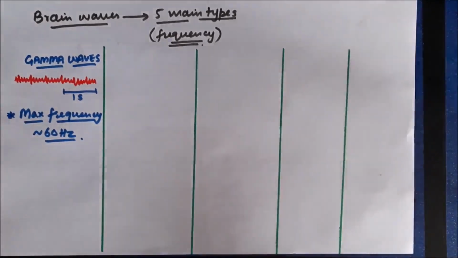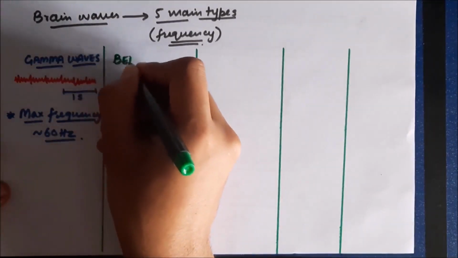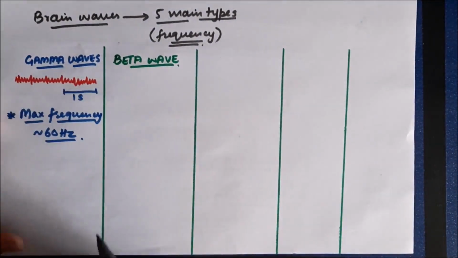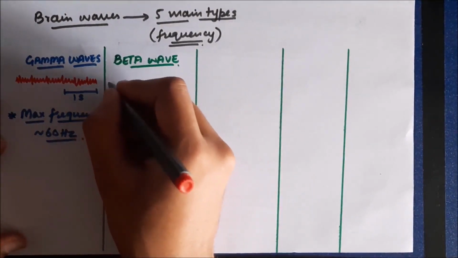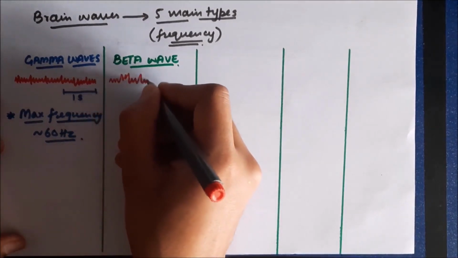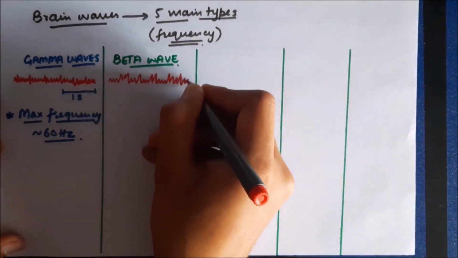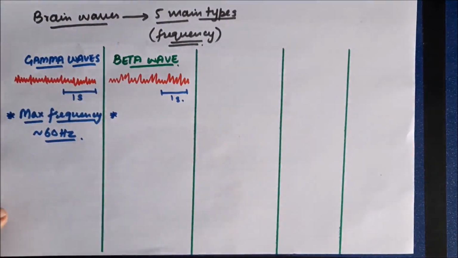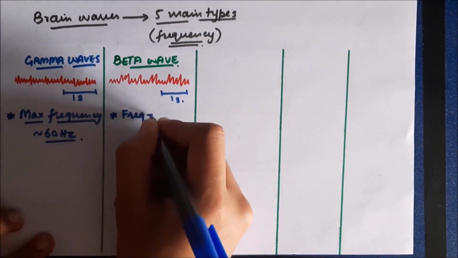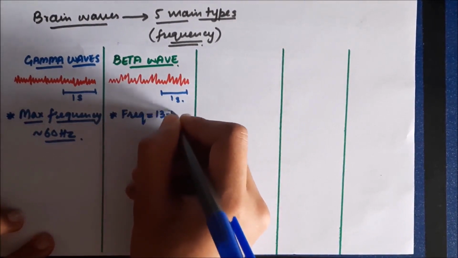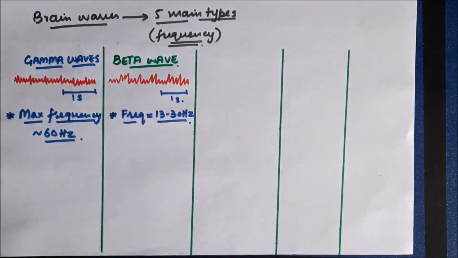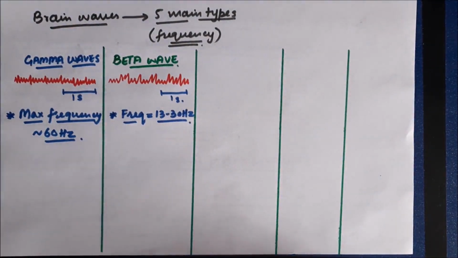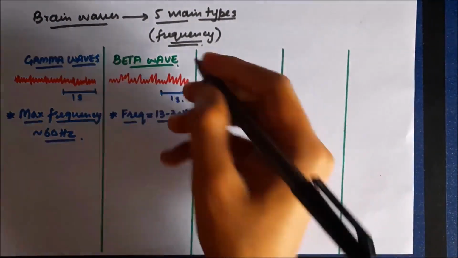Now let's move to the second type of wave, again in decreasing order of frequency. These waves are known as beta waves. Their frequency is lesser as compared to gamma waves. Let me try to draw these waves. As we can see, the frequency is less as compared to gamma waves. However, the amplitude is slightly higher than the gamma waves. If this is the duration of a second, the frequency is a bit low. Their frequency is around 13 to 30 hertz. So this is the frequency of beta waves. Now the next type of wave, again in decreasing order of frequency, is called the alpha wave.